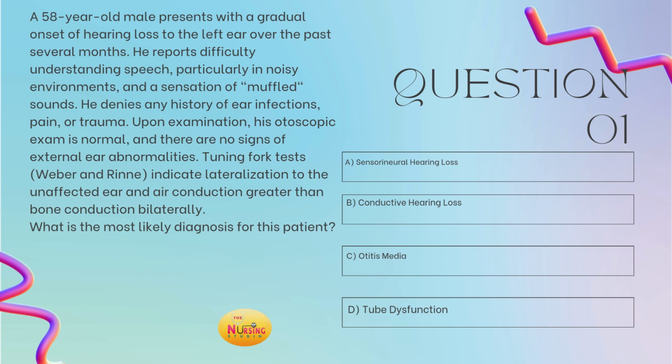So, one, you need to understand the Weber and Rinne results. AC, air conduction, being greater than bone conduction is normal, correct? So our Rinne results are normal bilaterally. Weber shows the lateralization to the unaffected ear. Now, there should not be any type of lateralization. So this is abnormal. Now, the fact that it lateralized to the unaffected ear lets us know that this is a sensorineural hearing loss. So if it would have lateralized to the affected ear, meaning the ear that they are complaining about, if it would have lateralized to the left ear, it would have been conductive, right?